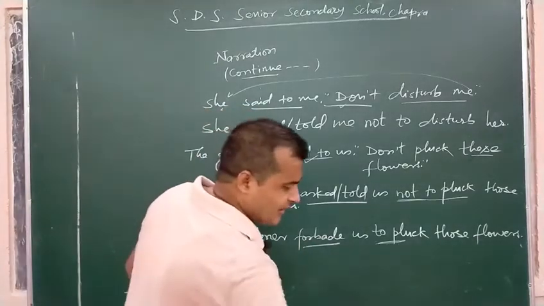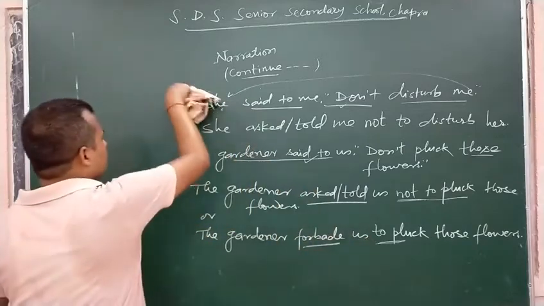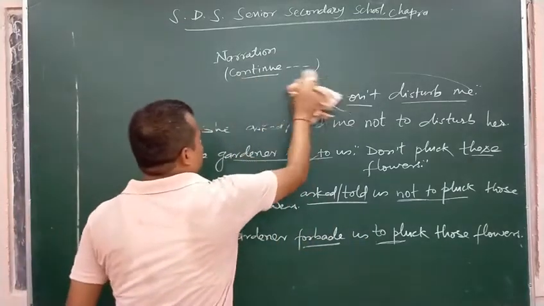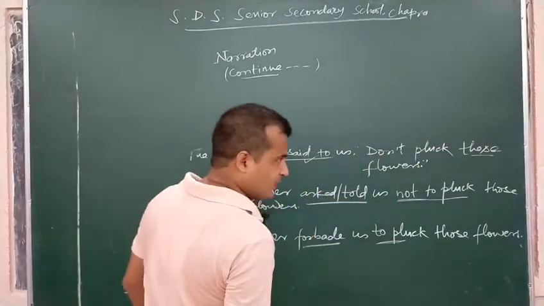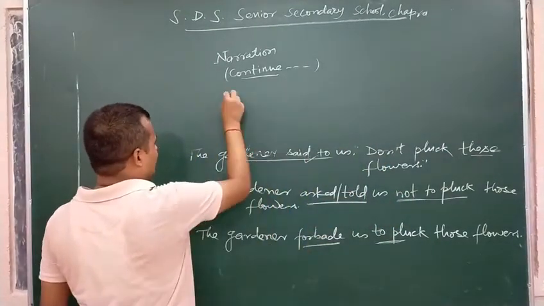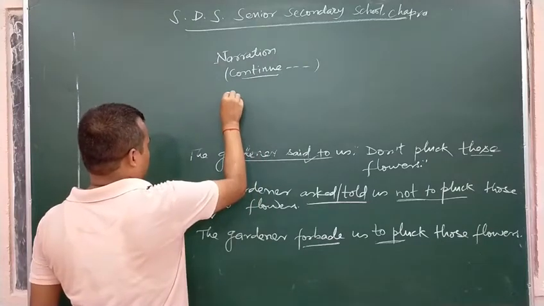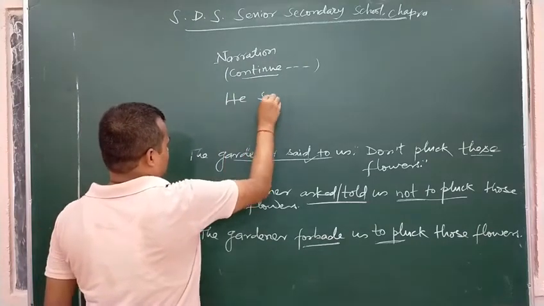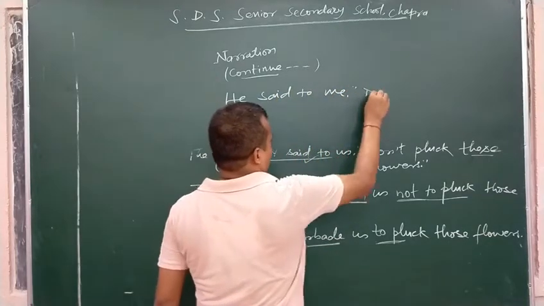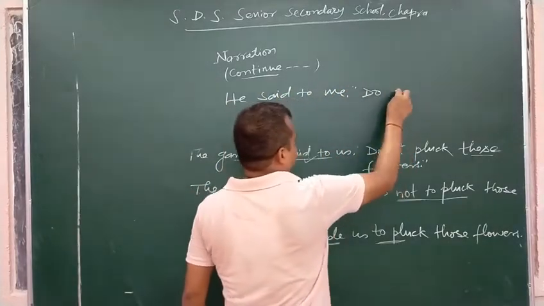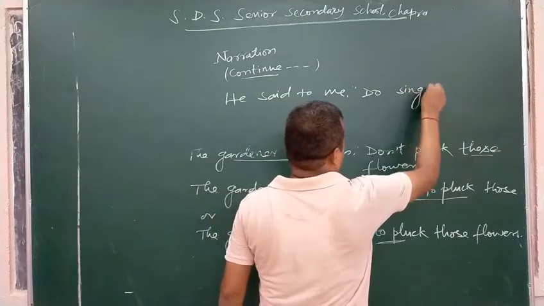If the sentence has another form like emphatic imperative, see an example of emphatic imperative, like he said to me, do sing a song.